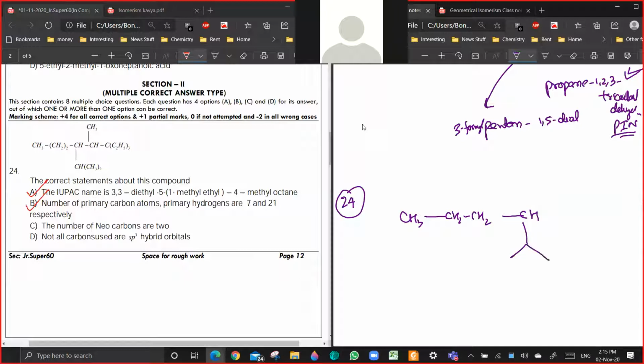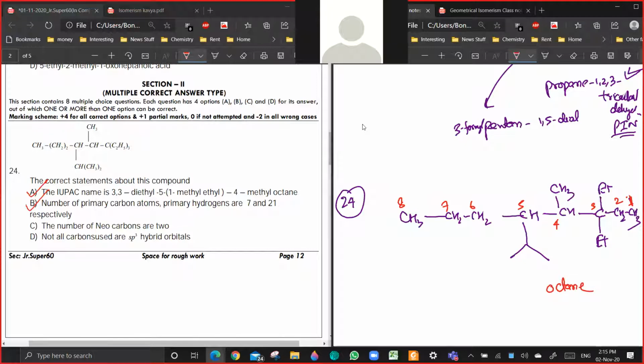Then you have an isopropyl group. Then CH, CH3. Then C. Then ethyl, ethyl, CH2, CH3. This is the molecule. So the parent chain numbering should start with this: 1, 2, 3, 4, 5, 6, 7, 8. So it is obtained. This part is correct.